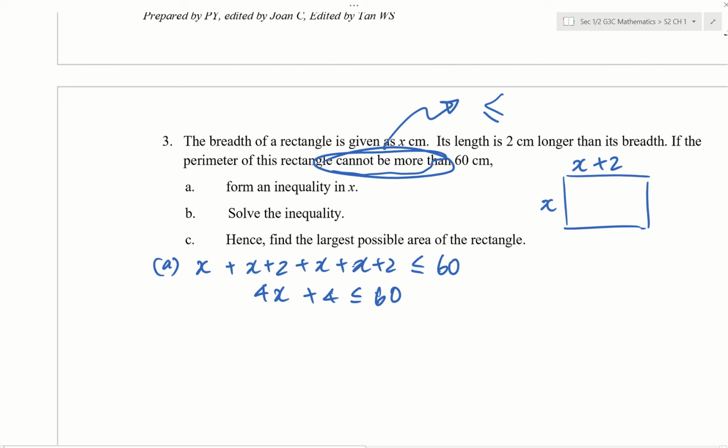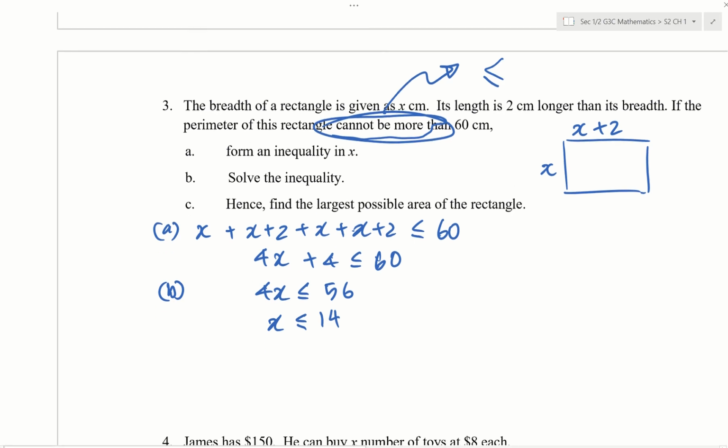Then the next part, solve the inequality. So solving it gives us 4x less than or equal to 56. x is less than or equal to 14. So we have just solved the inequality.